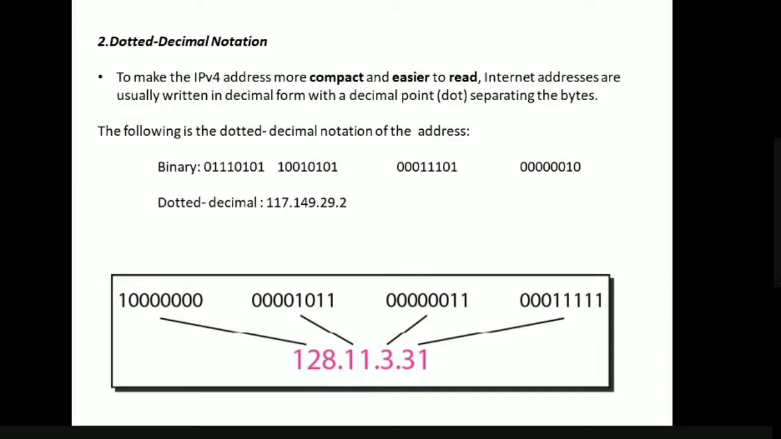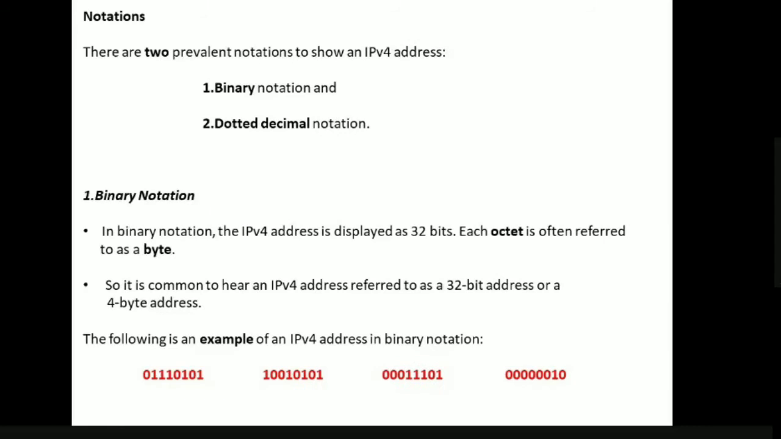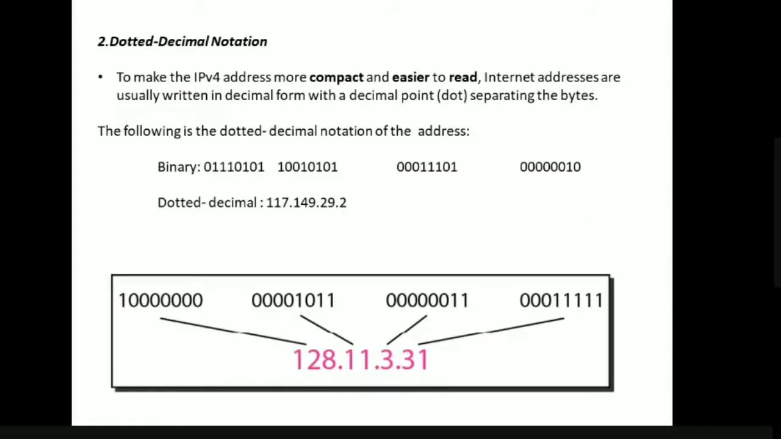Next, coming to the dotted decimal notation. If we want to remember the IP address in binary notation, it is a problem for us to remember, and it is very complex to write. For this reason, we have another type of notation called dotted decimal notation. To make IPv4 addresses more compact to read and remember, internet addresses are generally written in decimal format, and these numbers are separated by dots.